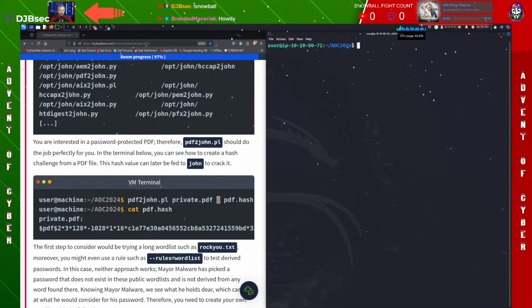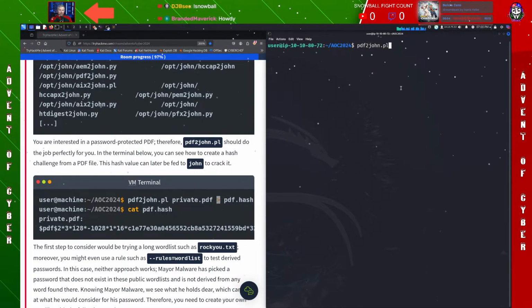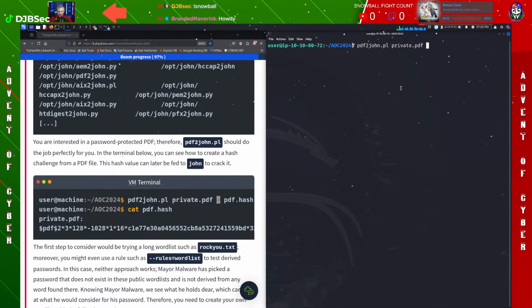We're going to push that over to pdf.hash. So let's go ahead and do that. So let's say pdf to John dot Perl, not Python, and then we do private PDF, and then we're going to put that bad boy into pdf.hash. Go ahead and hit that.